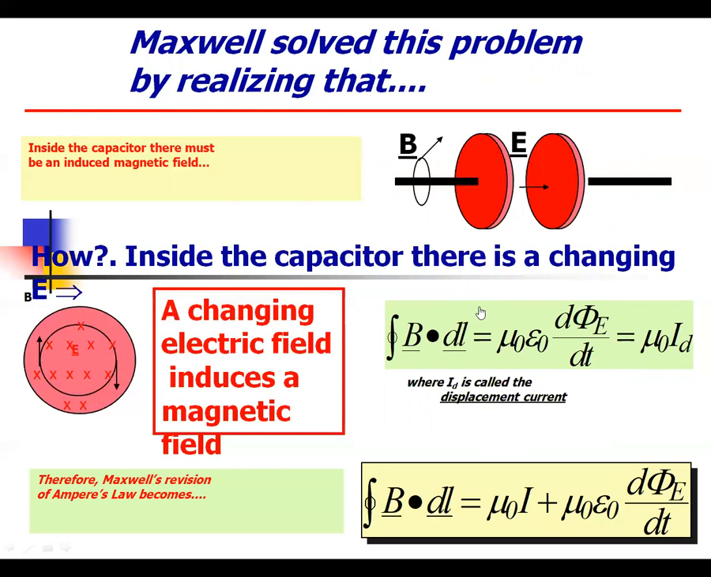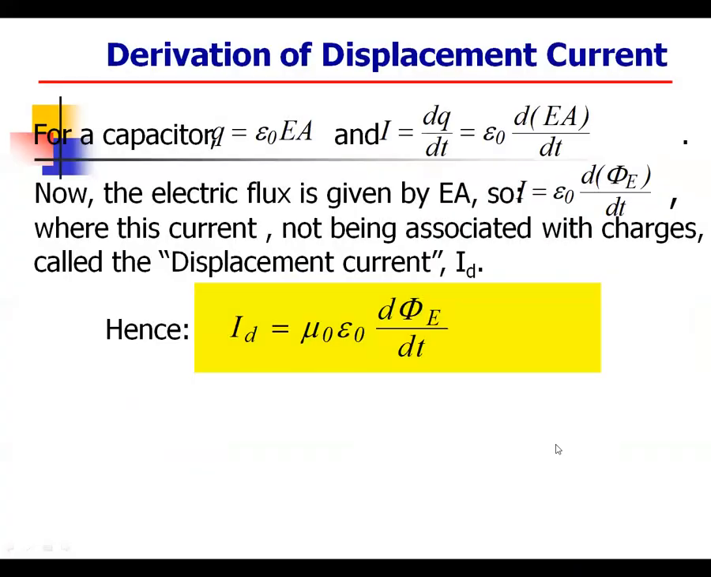So another equation, which is similar: integral B dot dl equal to mu naught I plus mu naught epsilon naught d phi E by dt. This is the modification. So, the derivation of displacement current: last we have to see the Maxwell-Ampere circuital law.